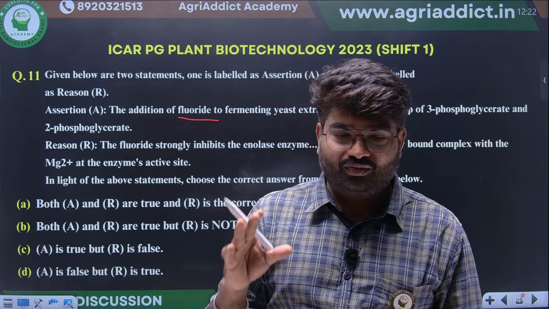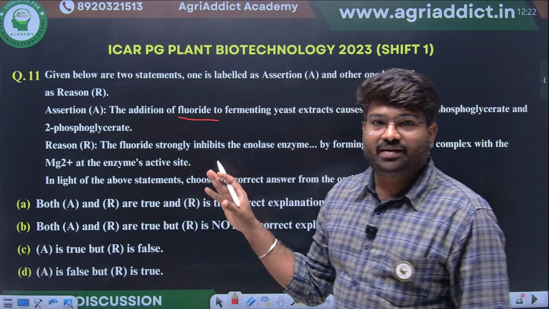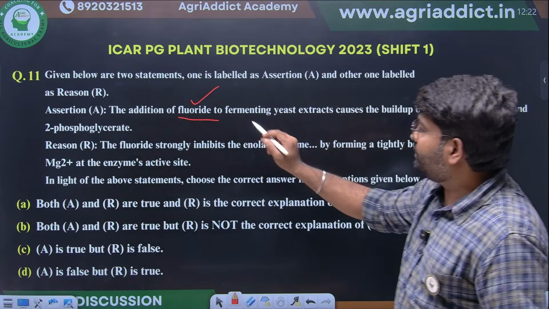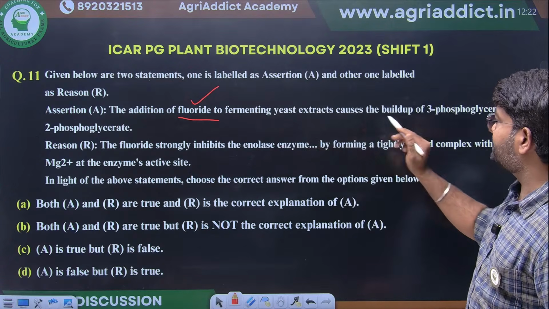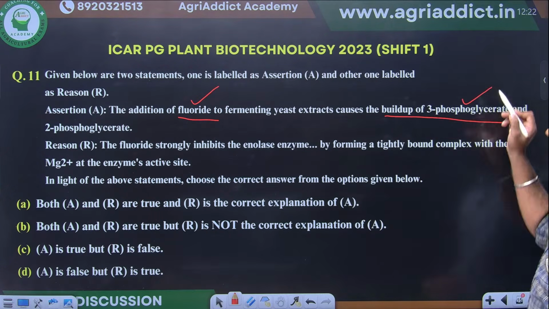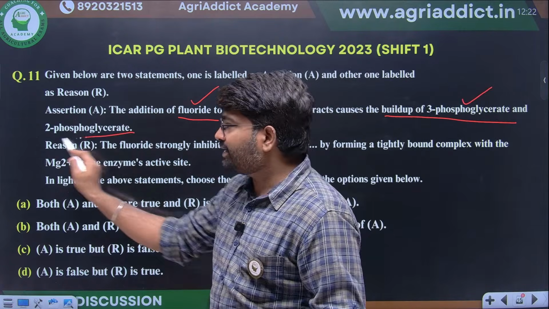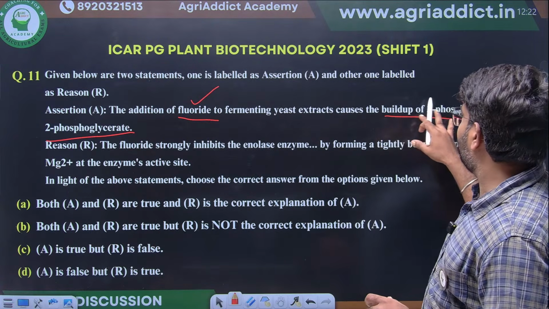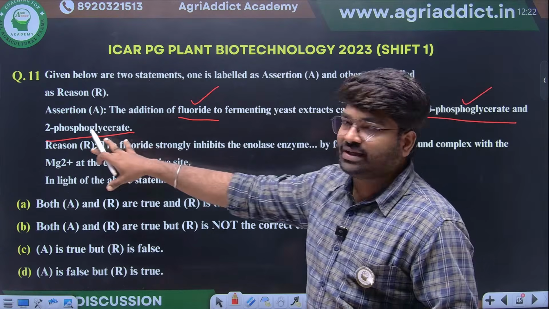Next, they are giving a question about an inhibitor in glycolysis. This also I have discussed. Assertion: the addition of fluoride to the fermenting yeast extract causes build-up of 3-phosphoglycerate and 2-phosphoglycerate. If fluoride is added, that will lead to the accumulation of 3-phosphoglycerate and 2-phosphoglycerate.